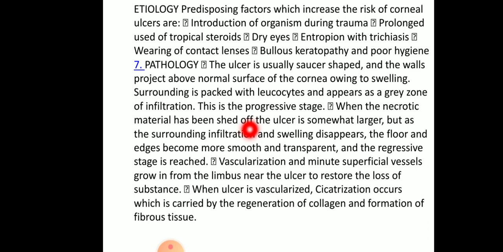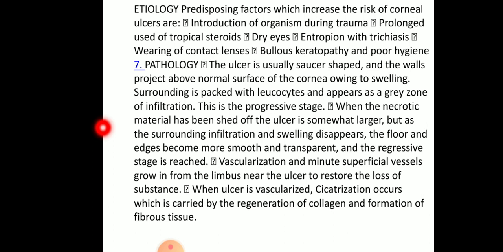Coming to the pathology, the ulcer is usually saucer shaped and the walls project above the normal surface of the cornea owing to swelling. Surrounding is packed with leukocytes and appears as a grey zone of infiltration. This is a progressive stage. When the necrotic material has been shed off, the ulcer is somewhat larger, but as the surrounding infiltration and swelling disappears, the floor and the edges become more smooth and transparent and the regressive stage is reached.